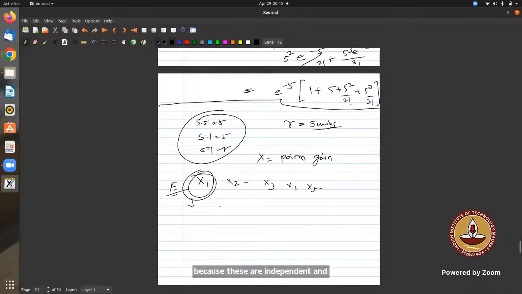So for the first throw, what are the points one can gain? Sir, the value of r can be between 0, 1, 2, 3, 4, 5. So values can be 10 marks, 9, 8, 7, 6, and 5.